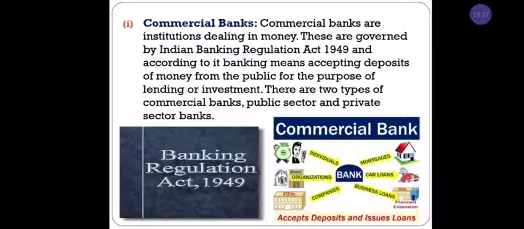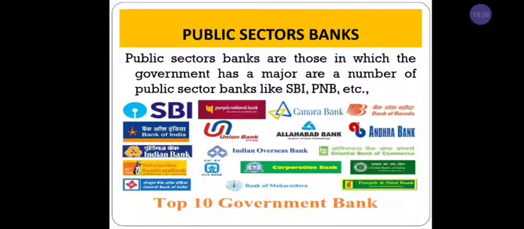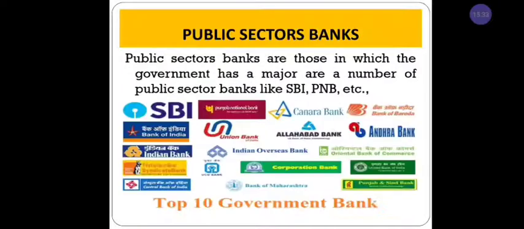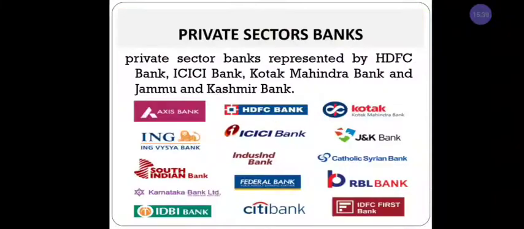In commercial banks, we have two kinds of bank: public sector bank and private sector bank. Public sector means it is owned, controlled, and managed by the government. It is called a public sector bank. Private sector banks are owned and controlled by private individuals or a group of persons.